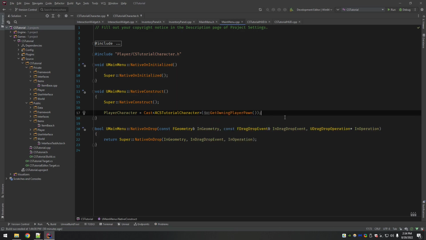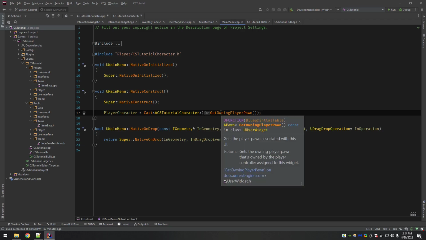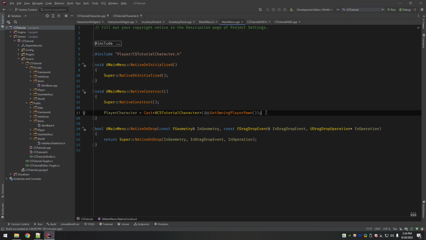Basically, because the HUD is associated with a player controller and a player, any widget that is attached to the HUD will be able to gain a reference to that player. So when we call get owning player pawn, it's going to go up the chain and look for the owner, which would be our character, and then it can get a reference to it. That works out really nicely. That's another reason why I like using the HUD, because you can access things in a hierarchical fashion to get your player reference.